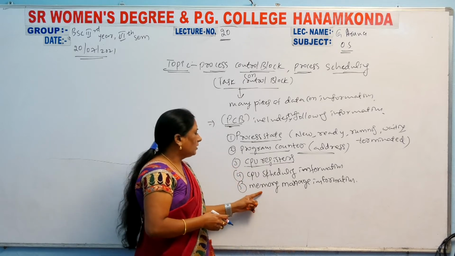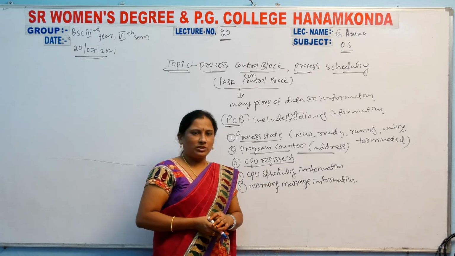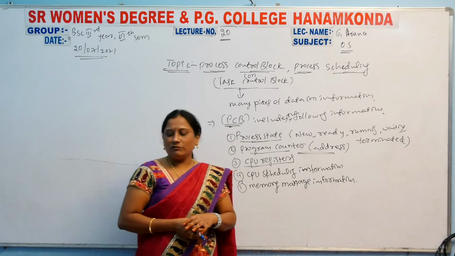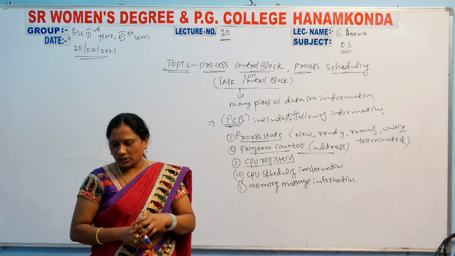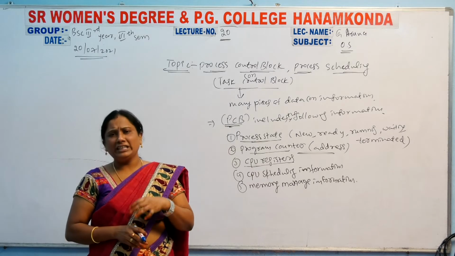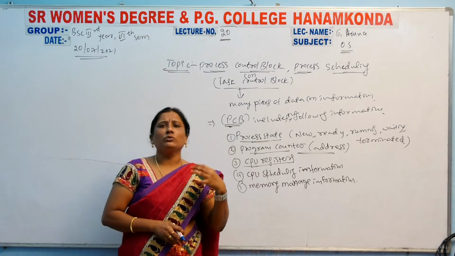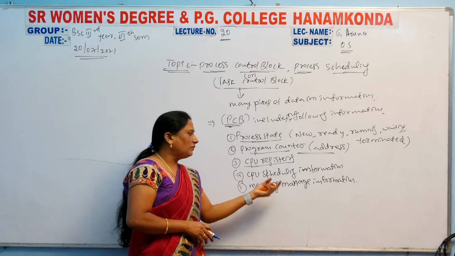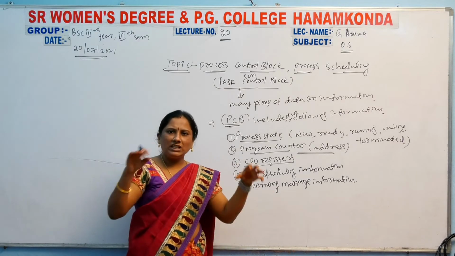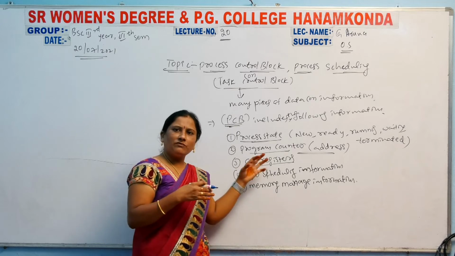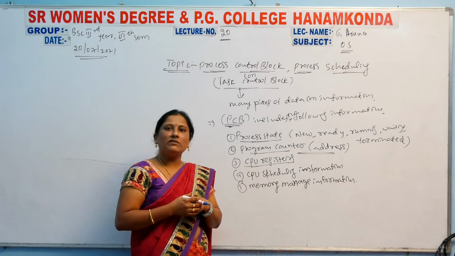Clear? Then memory management information. It stores information about the total tables and segments, whatever data you store. Memory management also manages the registers information and CPU scheduling information.